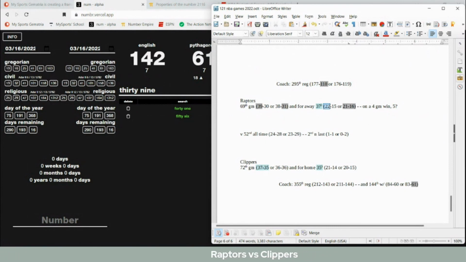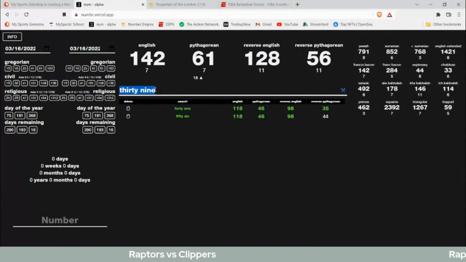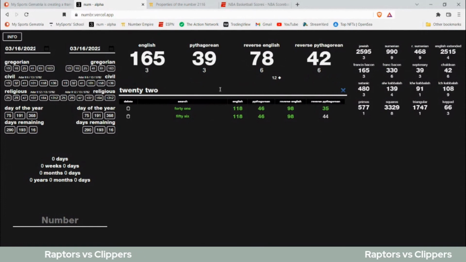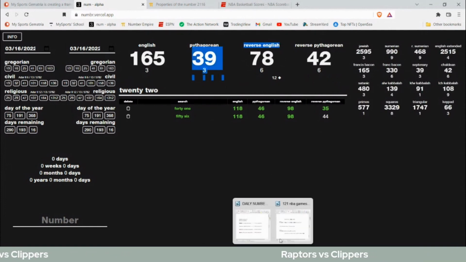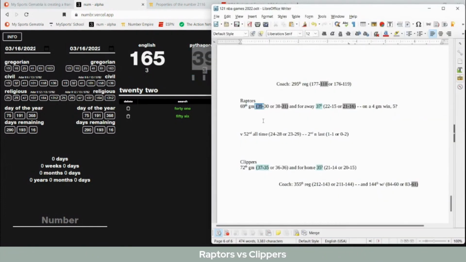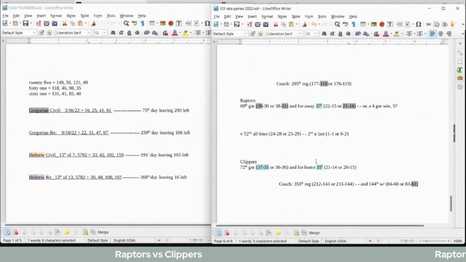Raptors would get their 22nd road win to go with it. 22 written out sums to 39. They would be getting their 39th win for the season. 39 sums to 61. 61 date numerology. Clippers would become 36-36. I guess I can mark that as a gray. They would become 36-36 for a season record with a loss.